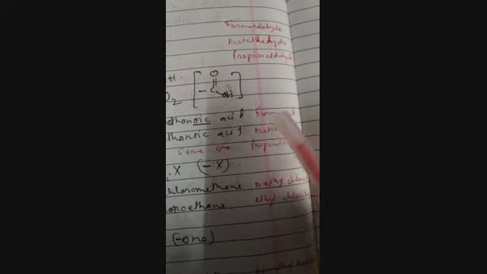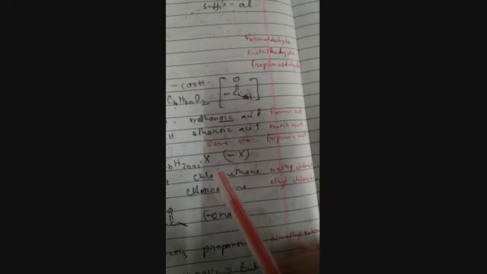Next comes the acid groups. For IUPAC nomenclature, OIC was given. Now for the trivial name, methanoic acid will be formic acid. Ethanoic acid will be acetic acid. Propanoic acid will be propionic acid. Next comes alkyl halides. How do we name them? We name them as chloromethane, chloroethane. Now in trivial names, they will be named as methyl chloride, ethyl chloride.